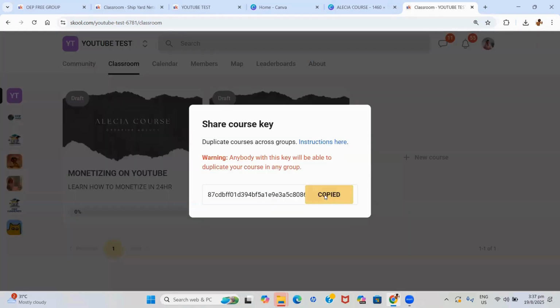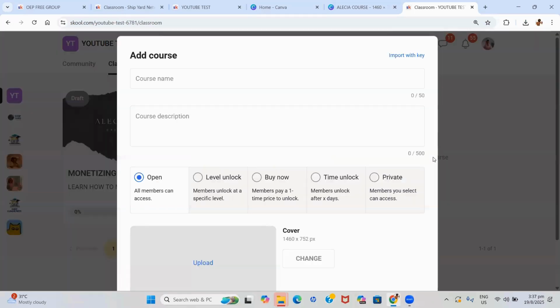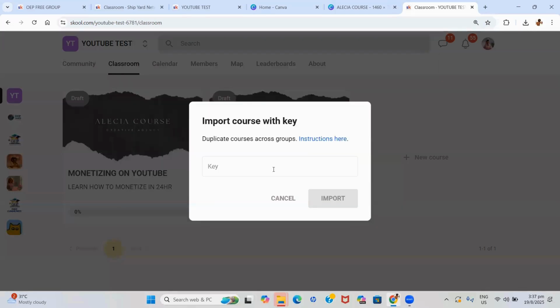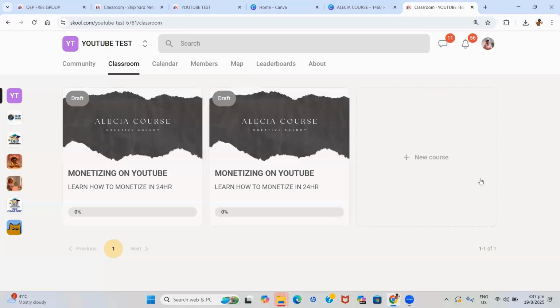But the course key that we just copied a while ago, let me show you how you would add it. So let us say that we wanted to add a new course, right? You can import with key. So if you are in another community and you share your course key with them, they basically can just come paste the key, click on import, and it will import it. It's going to take a little while, but eventually it will populate here.